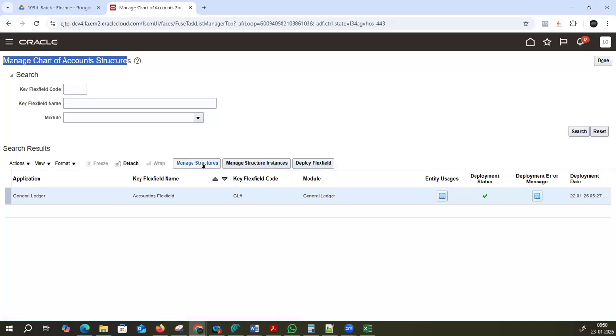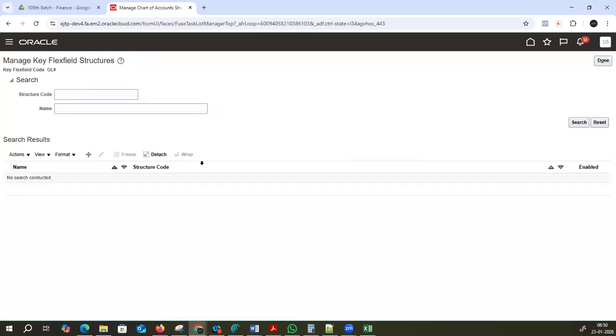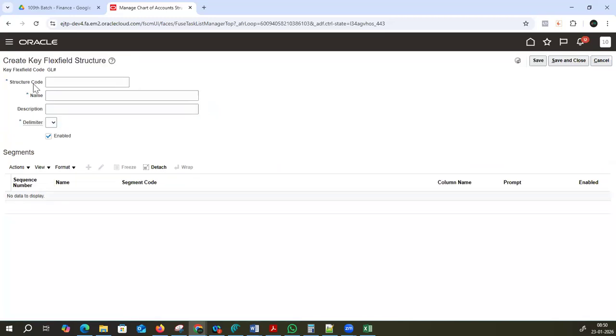Okay. Let's click on structure. In manage chart of account structure, click on the plus symbol. Structure code: 109 COA, chart of account structure. Copy this and paste it. Here you can see the delimiter. What is the delimiter here? There is a hyphen, and other options are there.